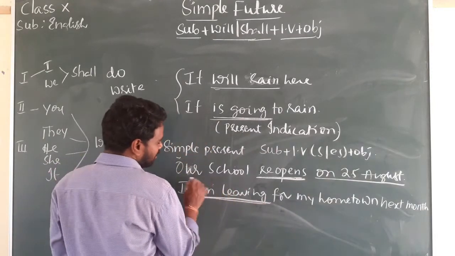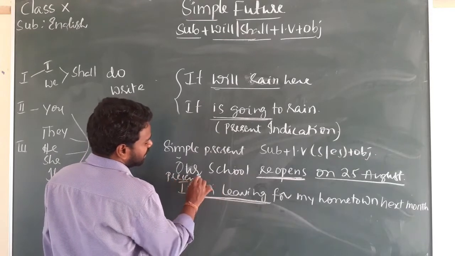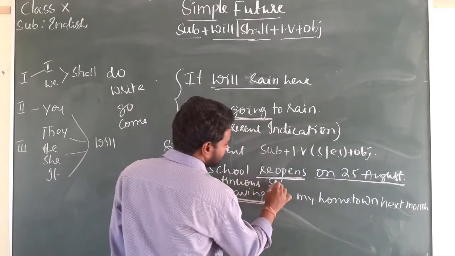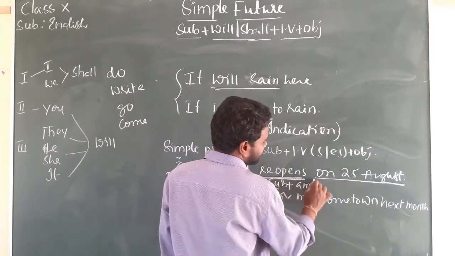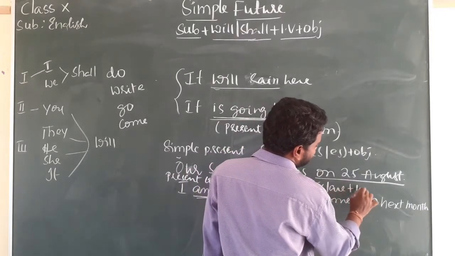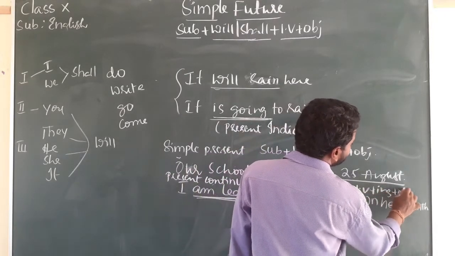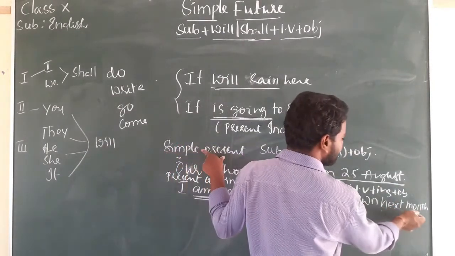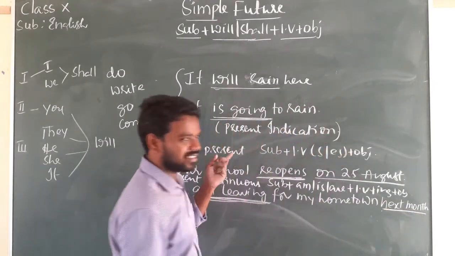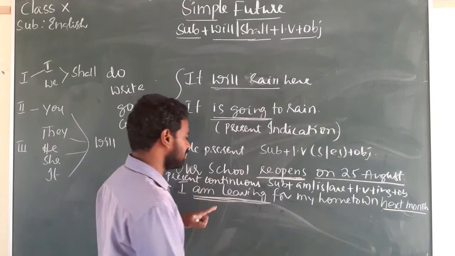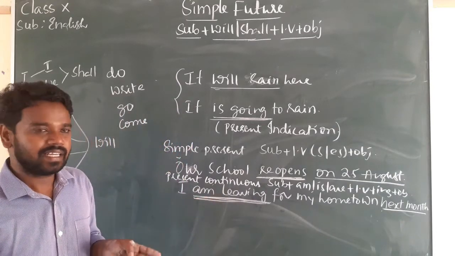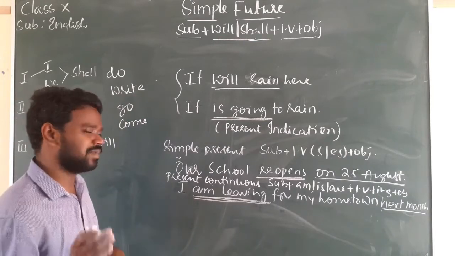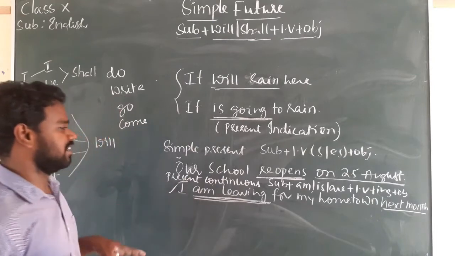Present continuous form is what? Subject plus am, is, or are plus first form of verb plus ing plus object, right? So I am leaving for my hometown next month. Next month is a future time. So with the future time, I use present continuous tense. That means it is a planned or arranged activity. So when we talk about a planned or arranged activity, we use present continuous, right?